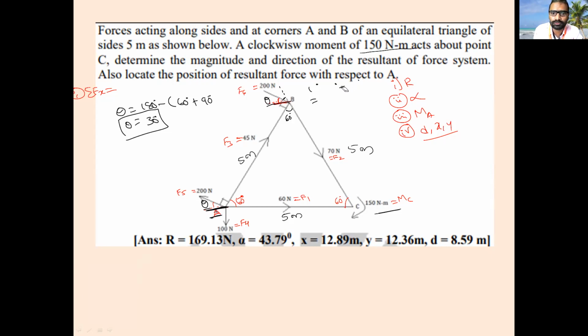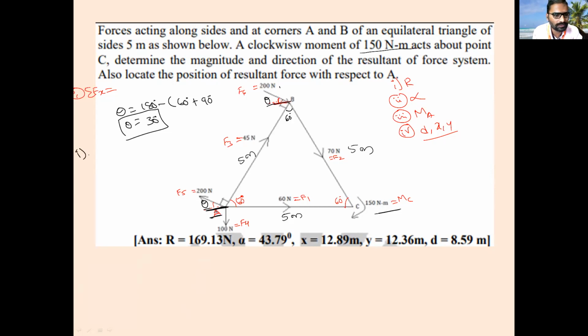I will erase this one so that there will not be confusion. Okay, I will take theta. So theta means what? This theta and this theta are both the same. That's why I found out the value of theta. Once you find the value of theta, then you can go for sigma fx.